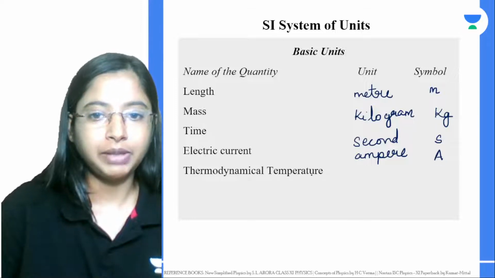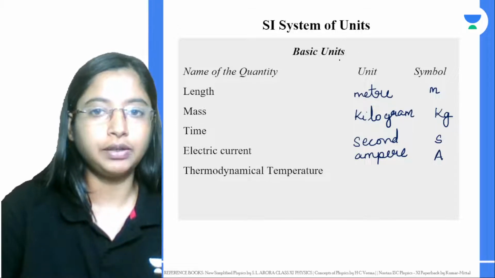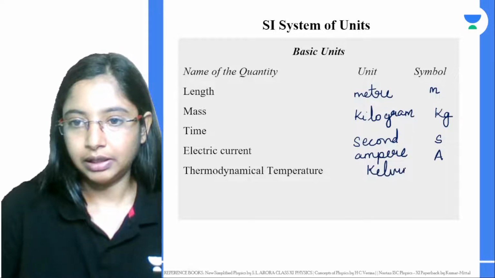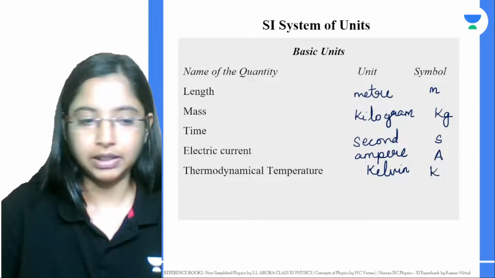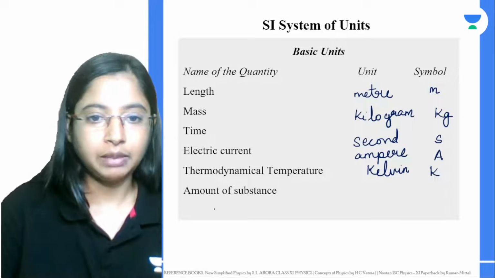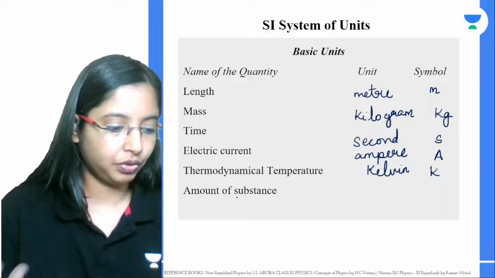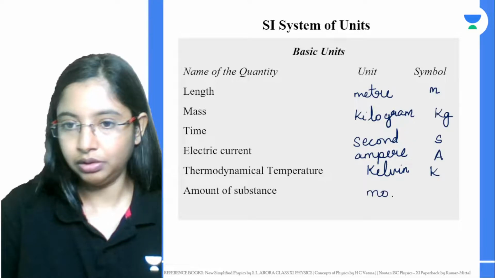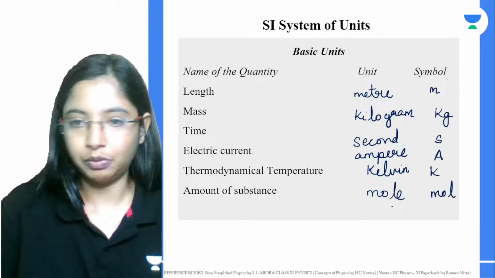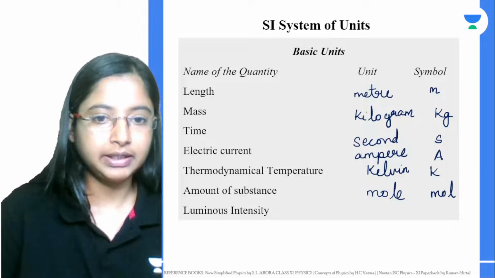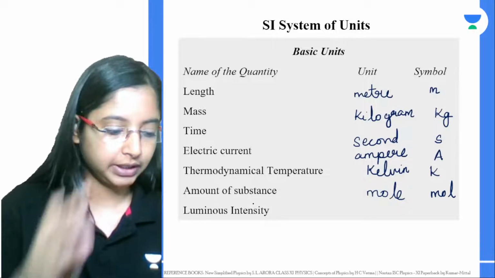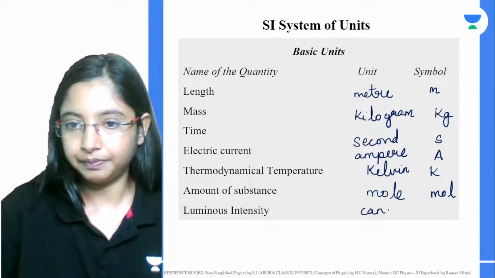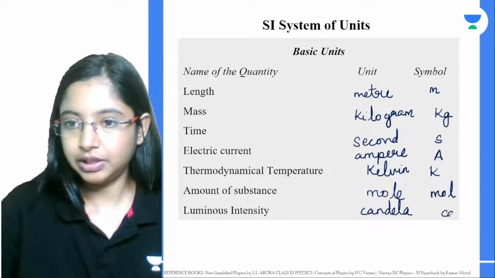Next comes your thermodynamic temperature. The fundamental unit we are using is Kelvin, and we use the letter K. Next is amount of substance. This is something you will come across more in chemistry. Amount of substance is given by mole, and you use the symbol mol. Luminous intensity talks about brightness. This is given by candela, and the symbol used is cd.